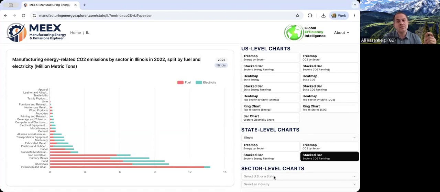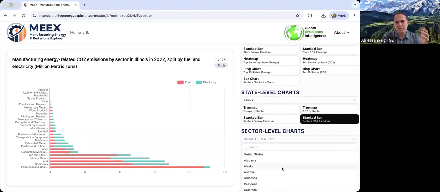Also, you can select US and it will show systems level energy use for different sectors at the US level, which you can get in the Manufacturing Energy Consumption Survey tables 5.2, 5.4. They give this data for US only, and we have visualized it. But based on that and other adjustments, we have now estimated these system level energy use for different states and sectors. So I hope it's clear.